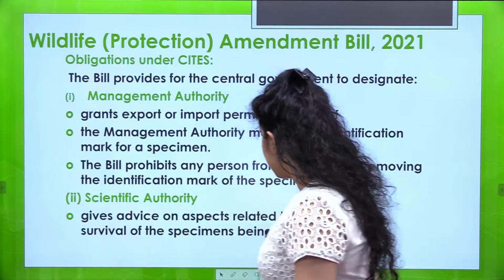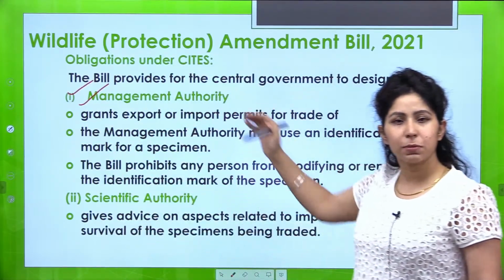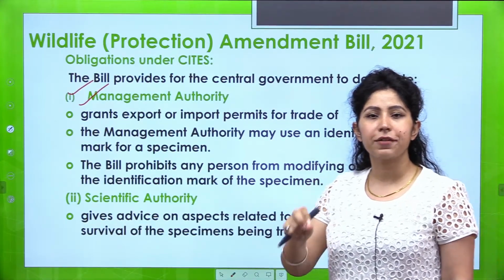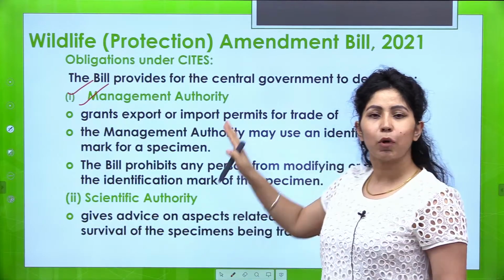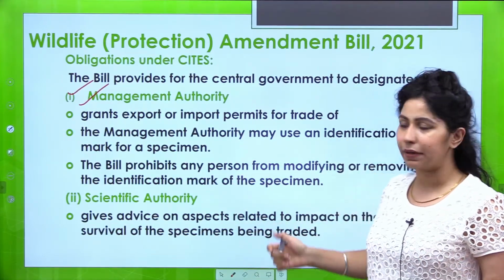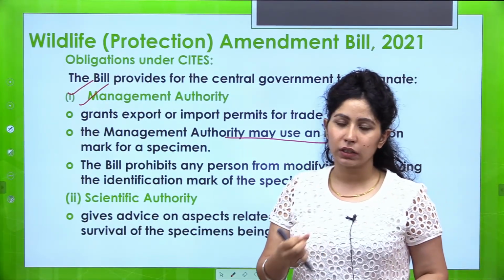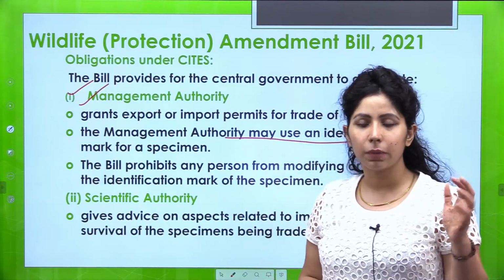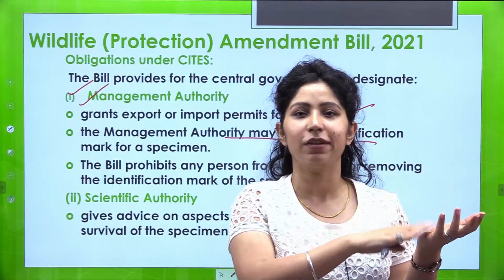The first one is the Management Authority. Management Authority will give certificates for import or export of species. So this body will be responsible if any import or export of any species has to be carried out. It will also, Management Authority, what will it do is that for a particular species or for a specimen of that species, they'll use an identification mark.